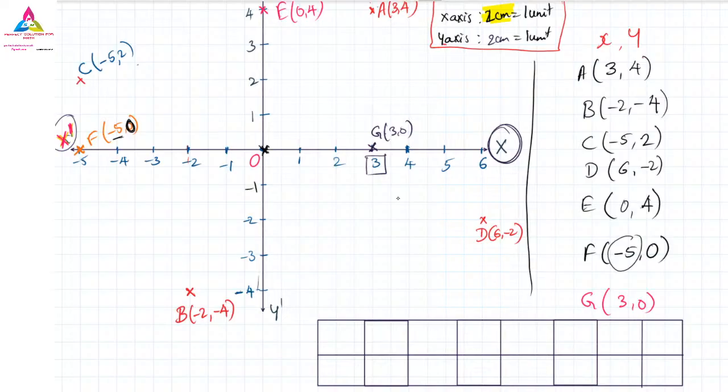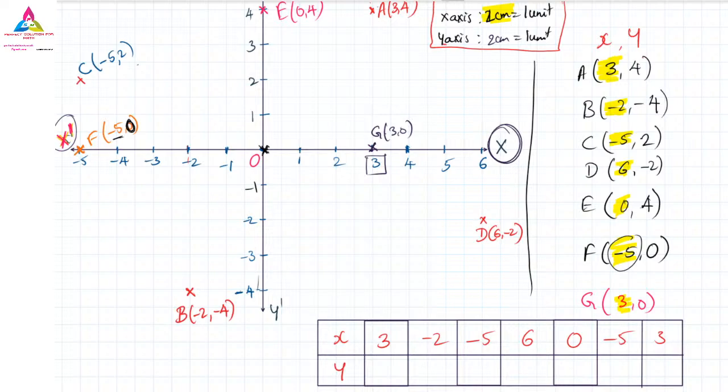So now the table you have to understand here. The table you can see, the first is given as x, the second one is given as y. Okay. So now the points they will give, 3 is the first one. So here you can see this 3 I have written on the x-axis. Next x-axis is what? Minus 2. So all the points x value we have to write down here. Minus 5, 6, 0, minus 5 and 3. I have written all the x-axis here. Yes, all the x-axis I have written.